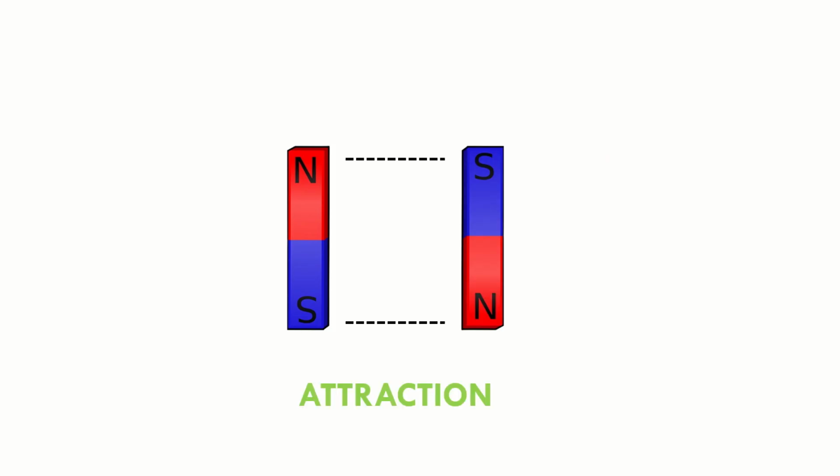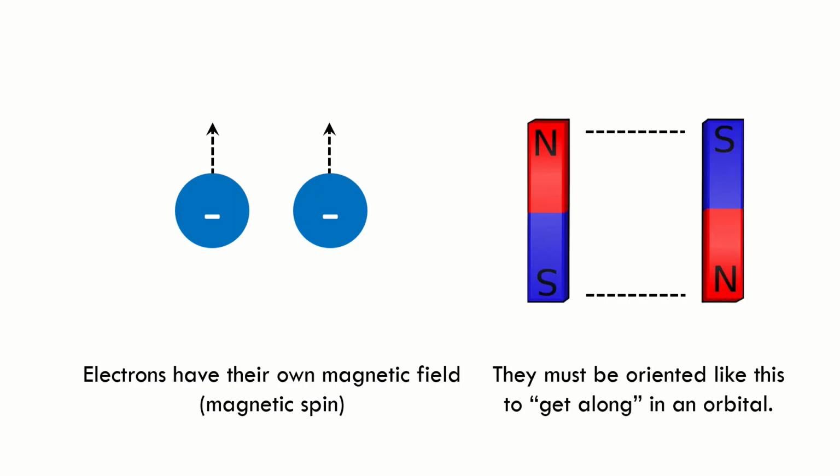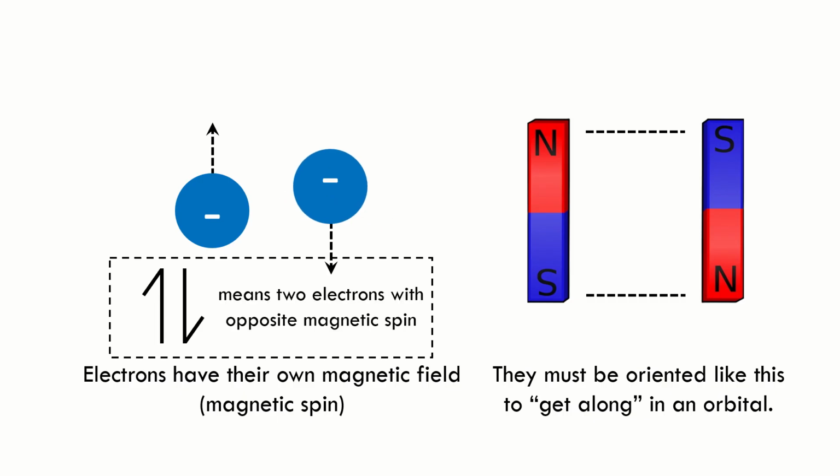To make these two magnets get along, we need to turn the other magnet upside down so their opposite poles will be near each other. Electrons, like magnets, have their own magnetic field. Just like the two bar magnets, two electrons would only get along in their orbital if their magnetic fields are oriented in opposite directions.